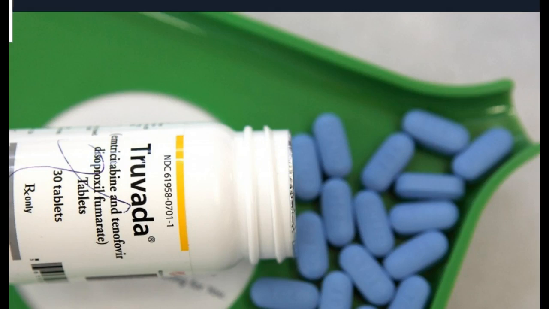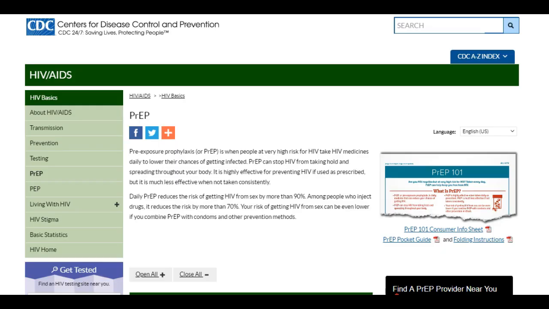Since the identification of the HIV virus, researchers have been looking for a vaccination to protect people from developing AIDS through acquiring the HIV virus. While an immunization has not been developed, we have found that a medication called Truvada, if taken daily, greatly reduces an individual's risk of becoming infected with the HIV virus and developing AIDS.